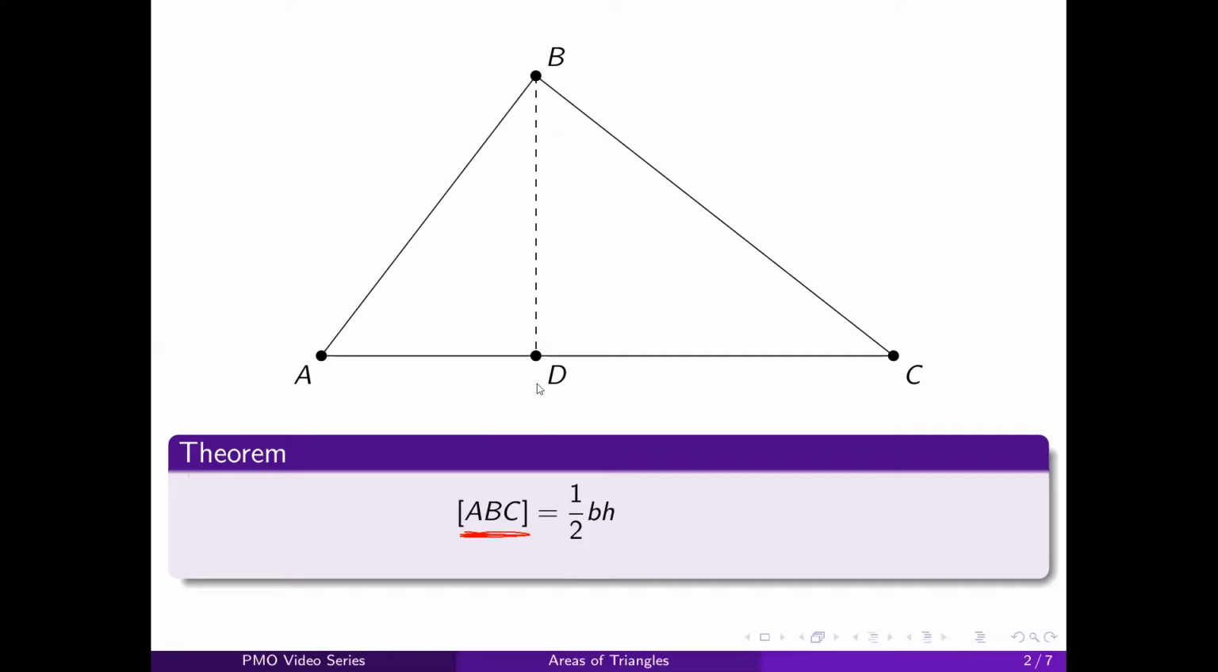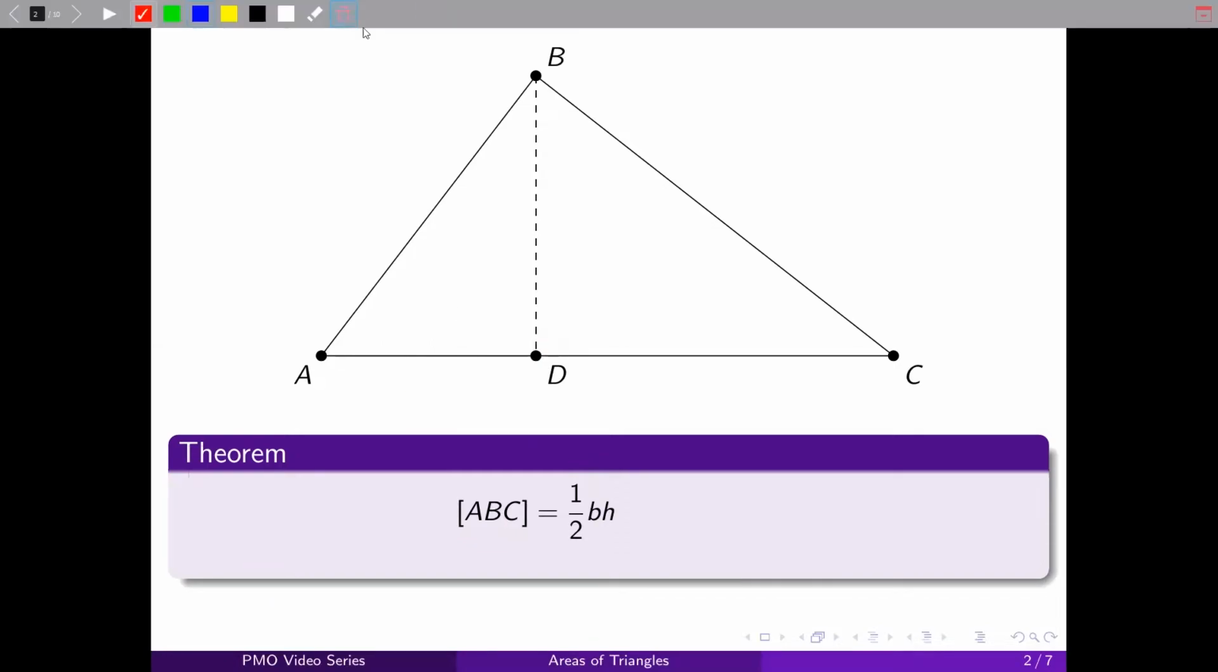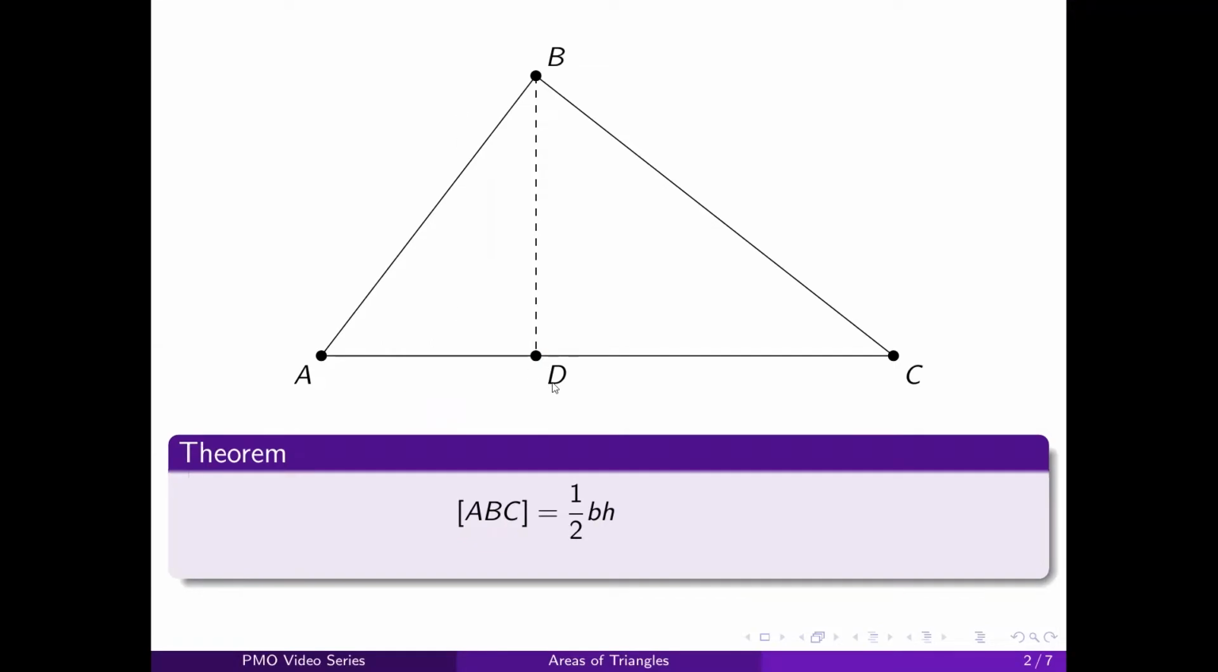So for example, in this diagram, if we set our base to be AC, the corresponding height would be BD. So this is the very familiar formula for most of us. But what do we do if we don't know the height of the triangle? What if we don't know the height?